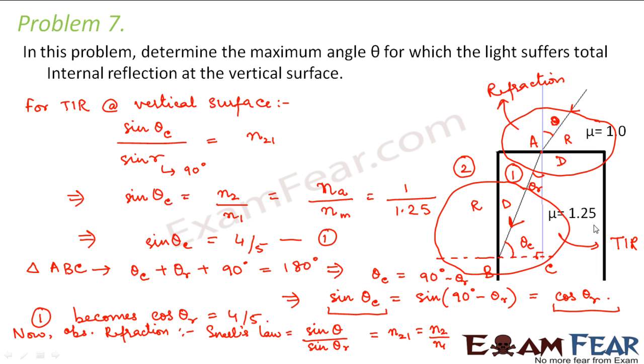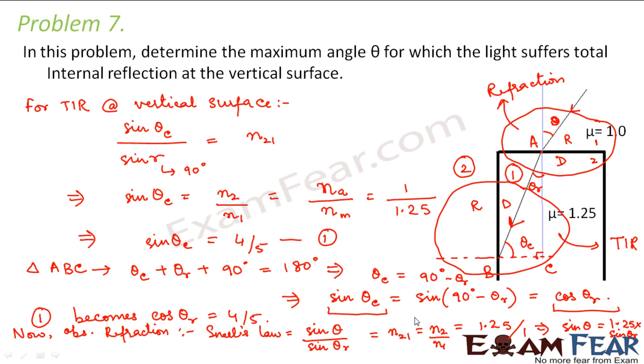In this case, n2 is nothing but this mu, because it is coming from medium 1 to medium 2. So this n2 would be 1.25 and n1 would be air, that is 1. Right? So from this we can say that sine theta is equal to 1.25 into sine theta r.